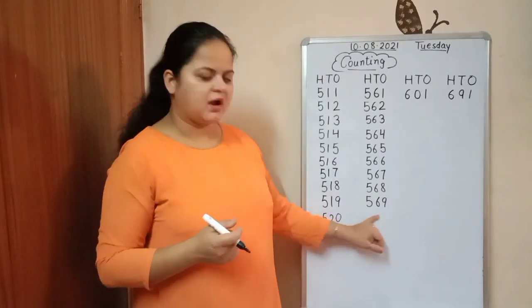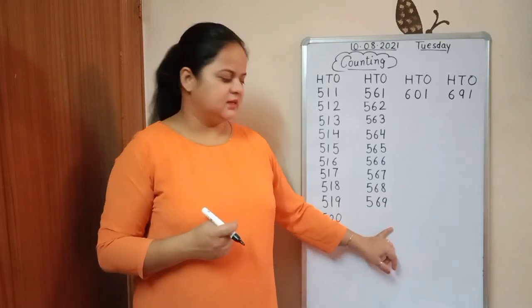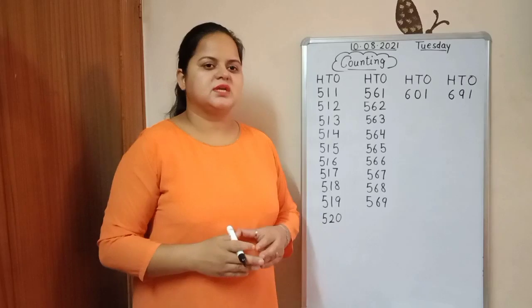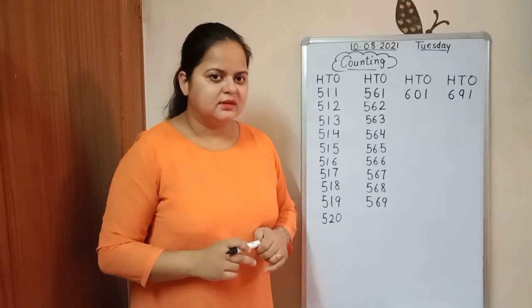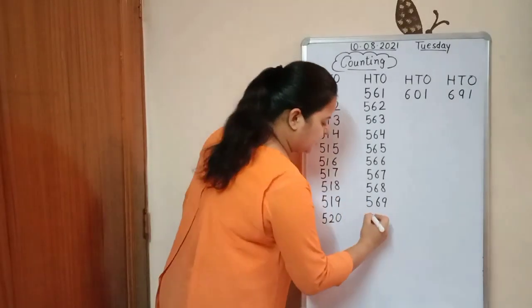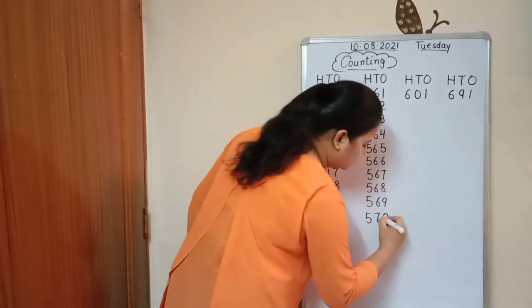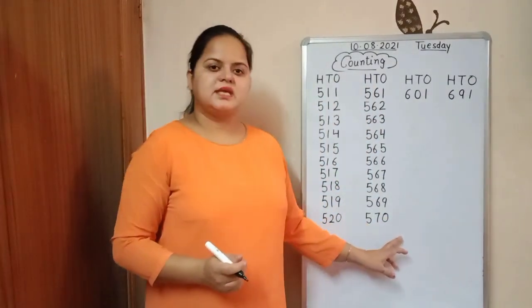The next number after 569? Yes, the correct number. What comes after 569? Yes, 570. Very good. 570.